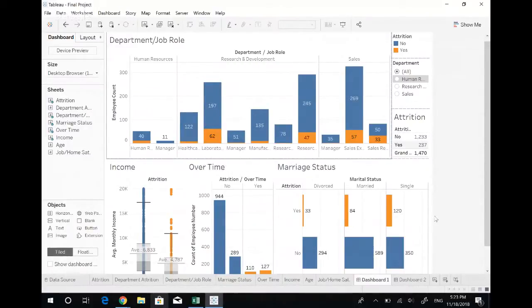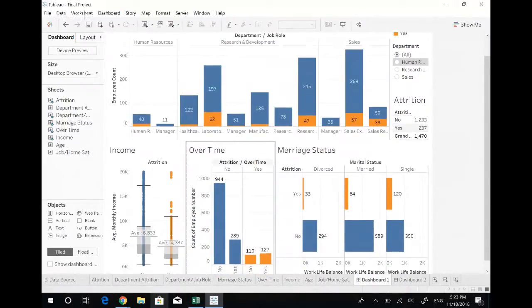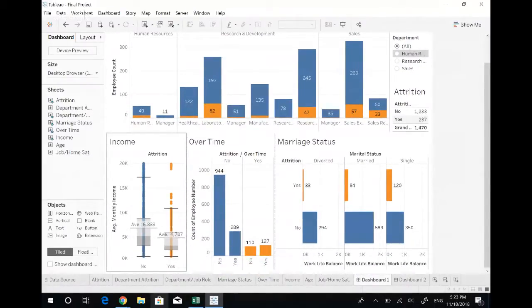And you're seeing that the lower level positions, such as a laboratory technician or a research scientist or a sales executive, are having the highest numbers of employees with attrition. While managers do not have very much at all, or research directors, there's not too many people that are getting let go. And we think that that directly correlates to the amount of income that you're seeing between employees, whereas higher level employees are going to be paid more money and therefore are having lower attrition rates attributed with it.